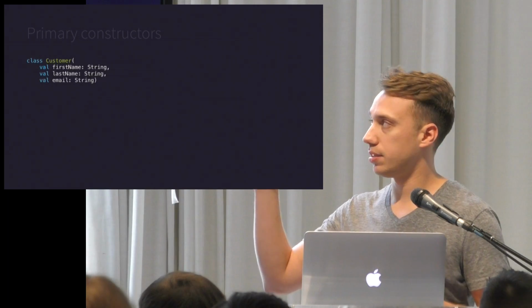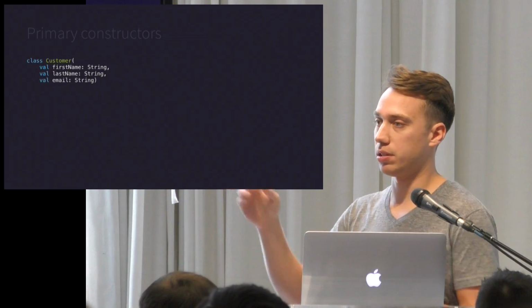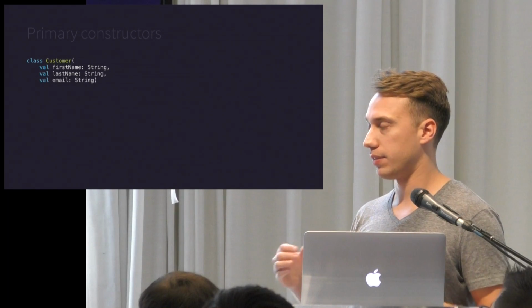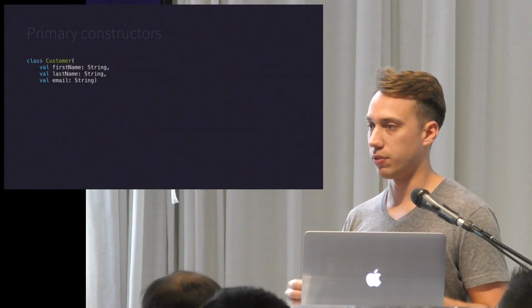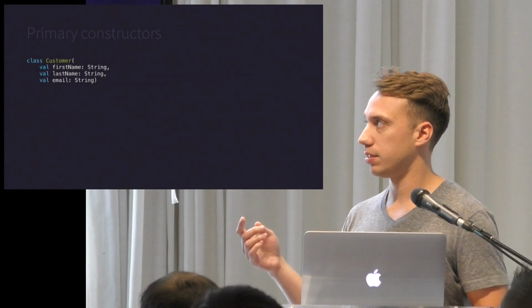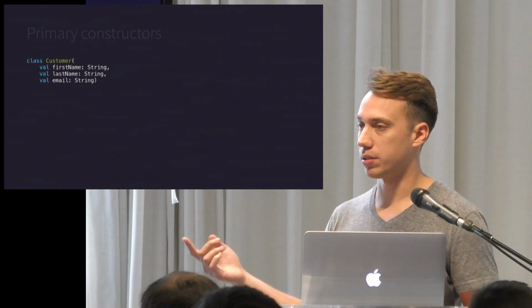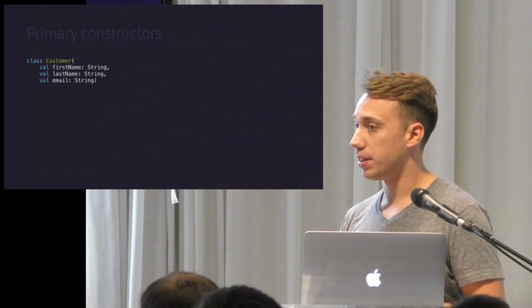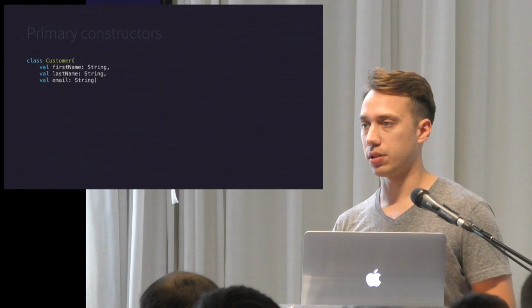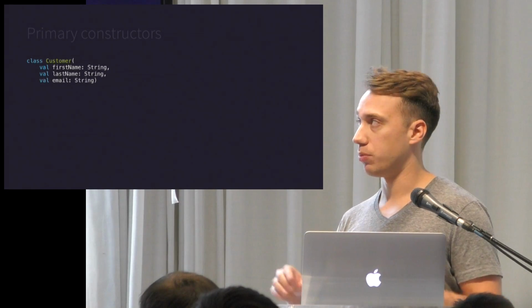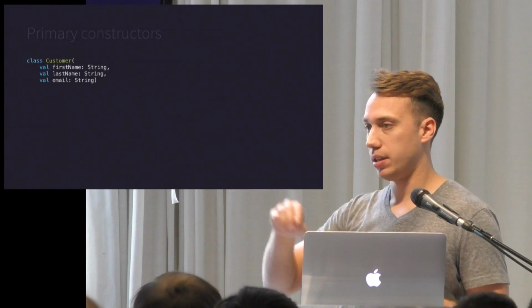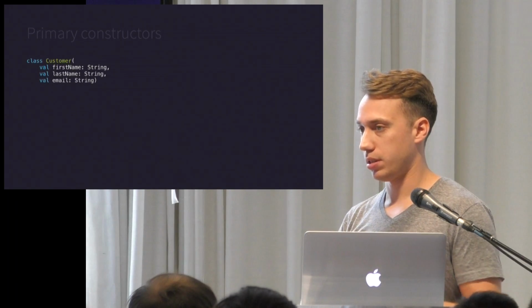So now what used to be the only constructor is now the primary constructor, and you can have secondary constructors that look different. But in most cases, the primary constructor is good enough. Especially now that there's an annotation called JVM overloads that will take this constructor and turn it into 3 constructors that builds up.